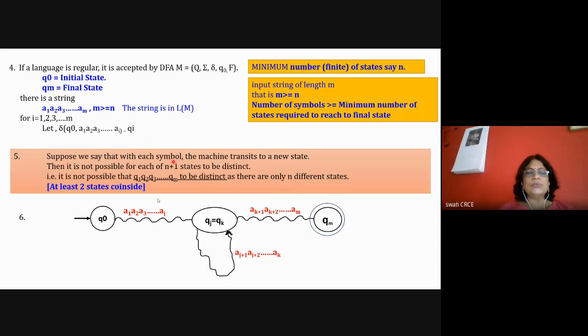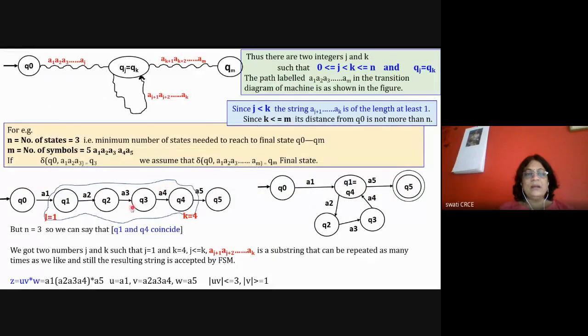If you have not understood point number 5, let's see with the help of an example. See the example here. I have copied the same diagram here on the top. Now I'm taking the example n is equal to 3. Suppose I need 3 states to reach the final state, and m number of symbols are needed, with m equal to 5.